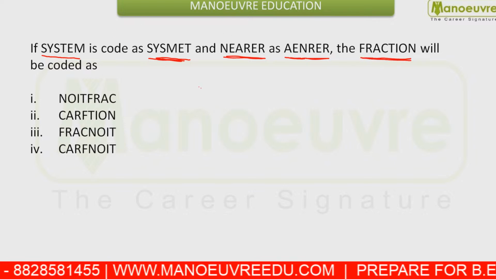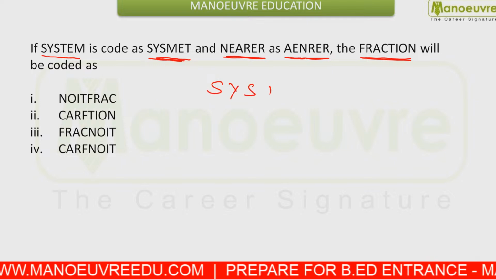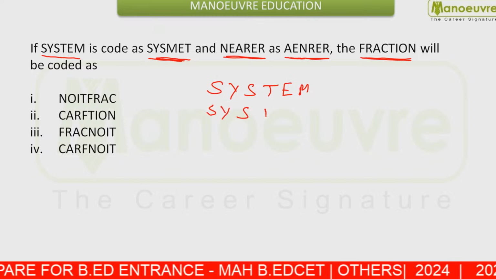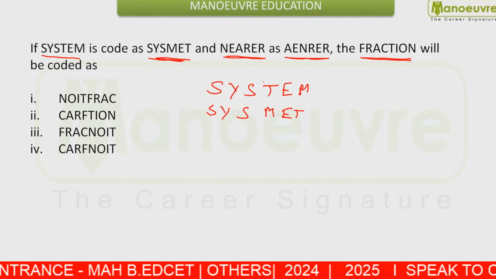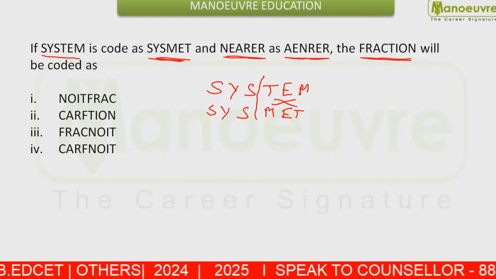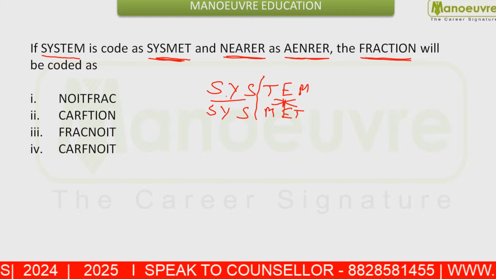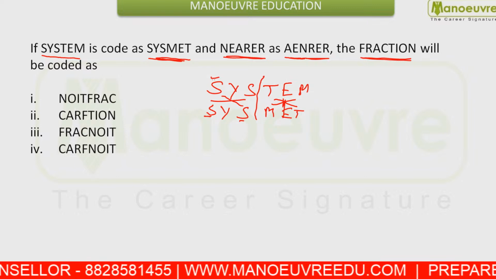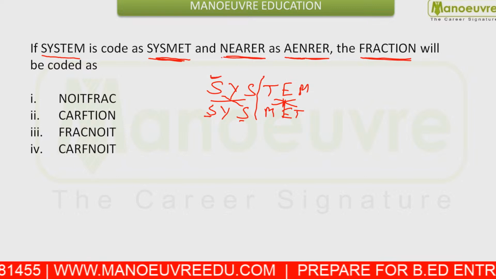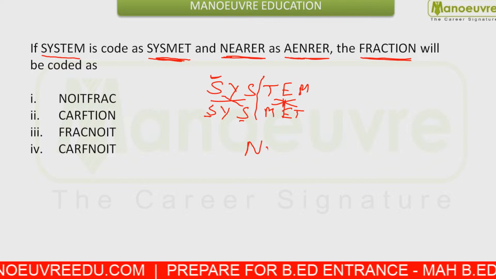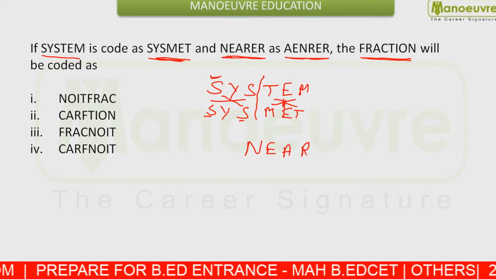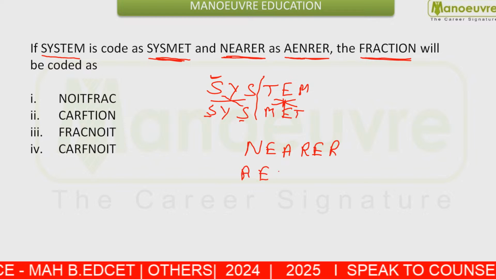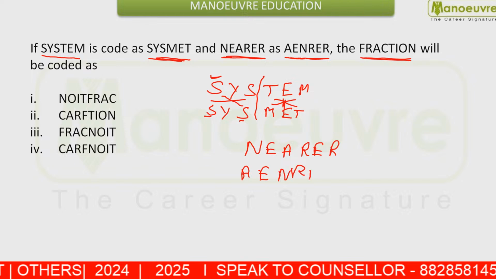From the first question I cannot tell about the first part, but you can see that the last half part is written in inverse, because in the first part the S and S are both the same, so you cannot say if this first half is inverted or not. But from NEARER, which is coded as AENRER, you can see it.